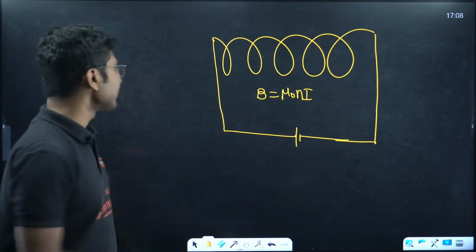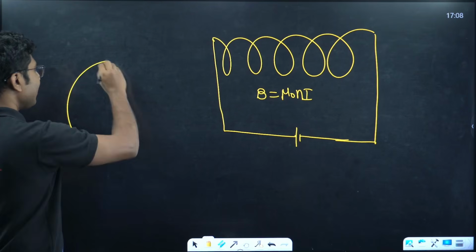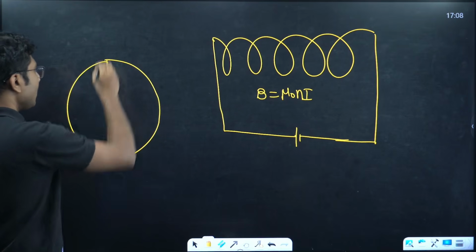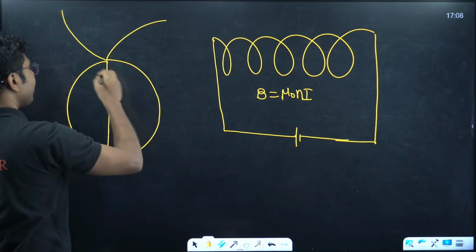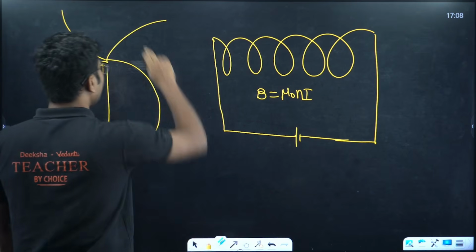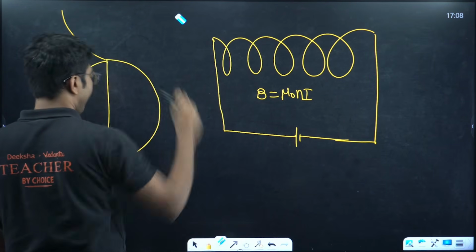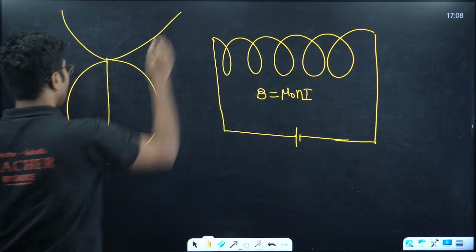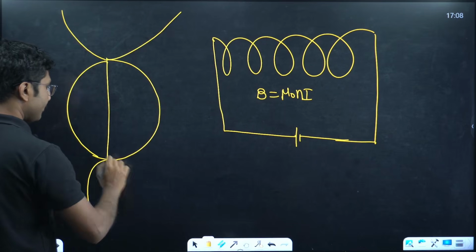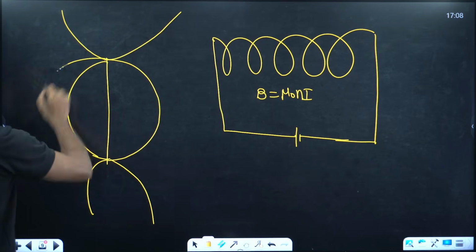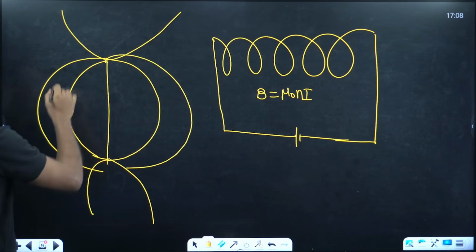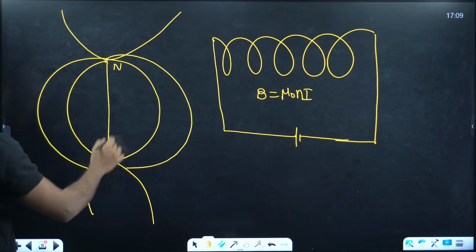Isn't it interesting? So you have this pattern, right? This is the pattern that you observe in case of a magnet, and you have observed the same pattern for a solenoid as well. Not a super difficult pattern anyway.